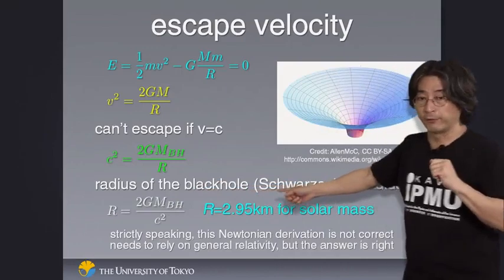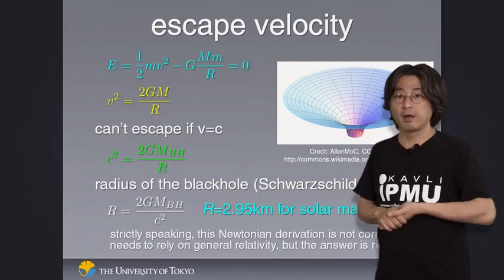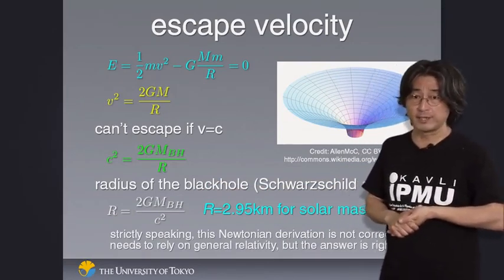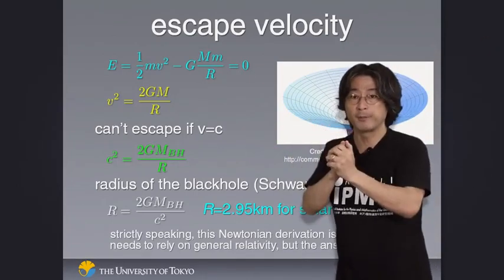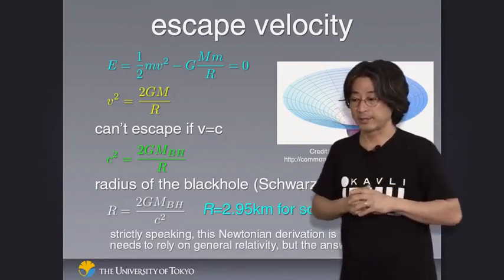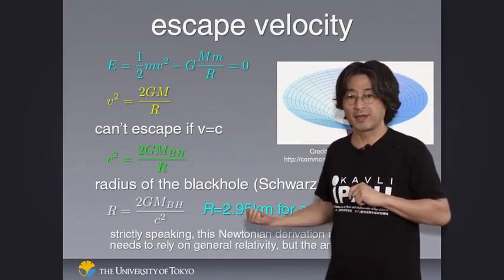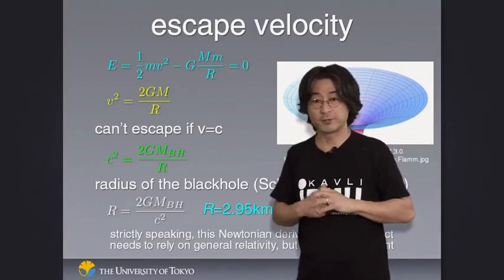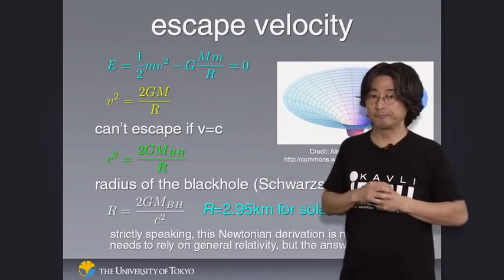And if you put in, for example, the mass of the sun into this equation, you'll find the radius is only 3 kilometers, 2.95. So what it's telling you is that if you manage to squeeze the entire mass of the sun down to 3 kilometer size, that would end up being a black hole, so that you would never be able to escape the force of gravity from it. That sounds crazy. Who would be able to crush the entire mass of the sun down to such a small size? It turns out that you can do that in the universe, and we will look at that later. So would you like to be near a black hole? Probably not.